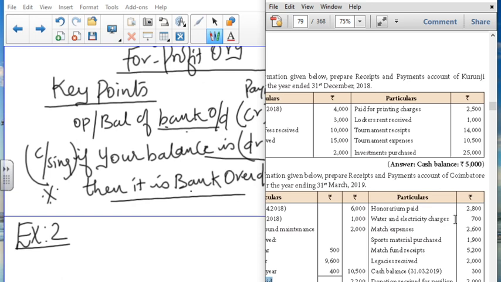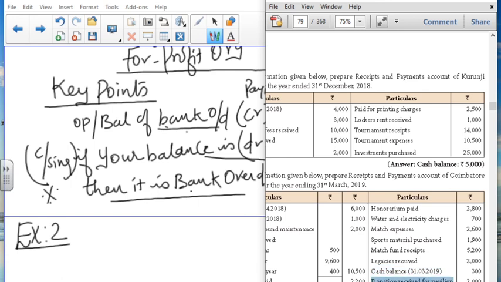Water and electricity charges, it is a payment. Match expenses, payment. Sports material purchased, they have given, so it is a payment. Next, legacy is received, they have given. Received is nothing but the receipt. And cash balance 31, this is nothing but the closing balance of cash. Next, we will write it as by balance carried down as cash. And donation received, they have given, so donation is nothing but the receipt.